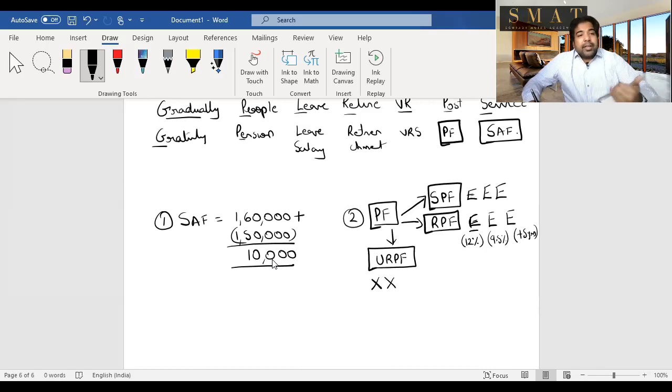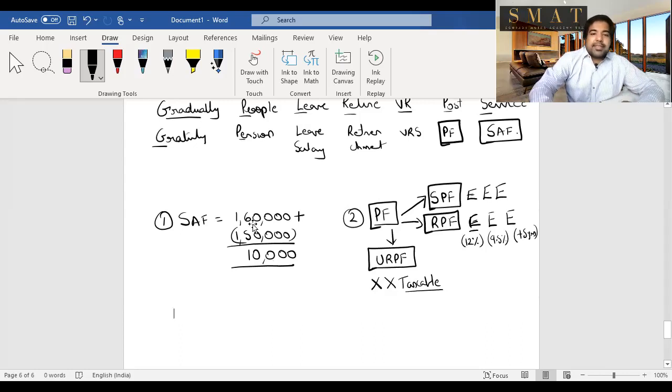But when you finally leave the organization or when you retire, etc., and he removes the money from the drawer, that is from the unrecognized provident fund, and he pays you, will it be taxable? Yes, it will be taxable. Is there any benefit on this? No, there is no benefit, because this is a non-recognized provident fund. How will it be taxable? Whatever is the amount of provident fund, that will be taxable under salaries. Whatever is the amount of interest, that will be taxable under IFOS. As you know, guys, this is provident fund. The only thing we've not dealt with here is the slave's contribution, which we will see in deduction under chapter 6A.